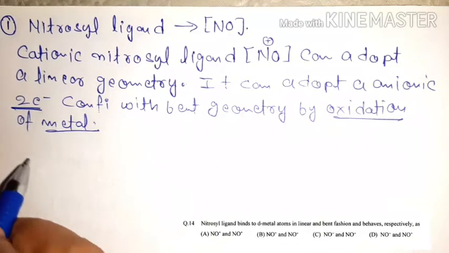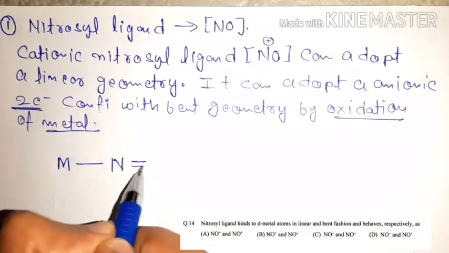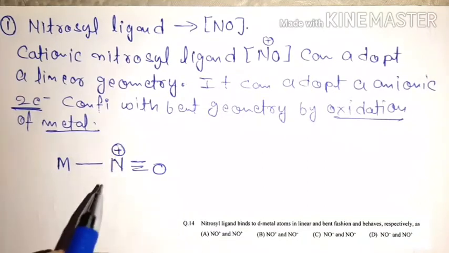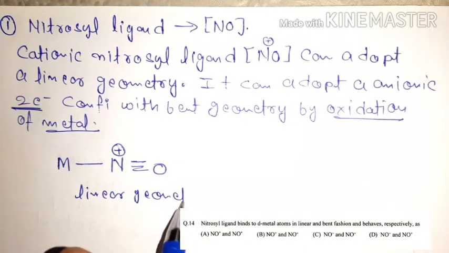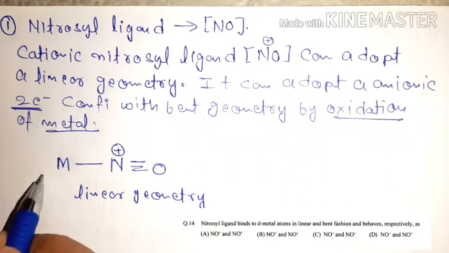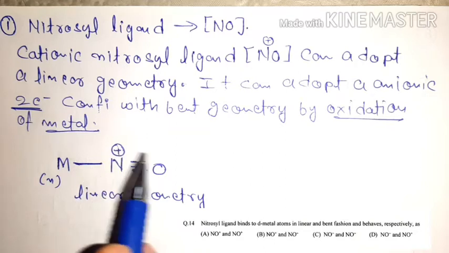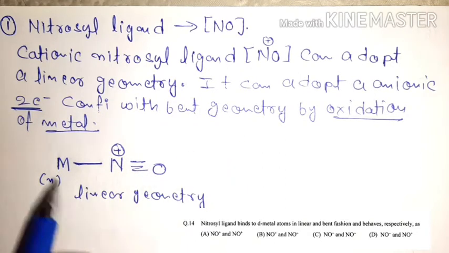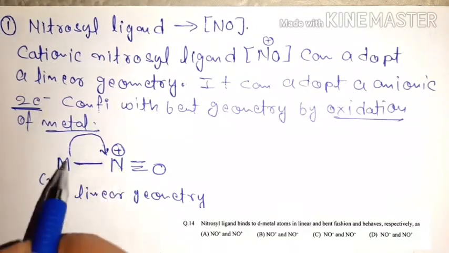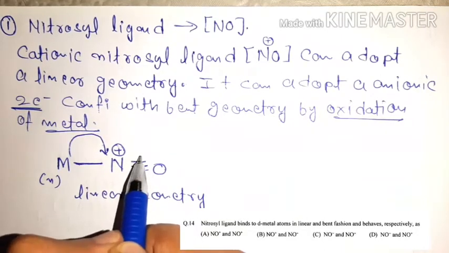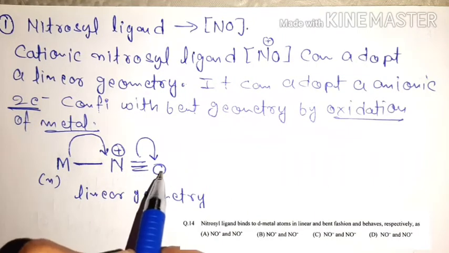Okay, so when nitrosyl binds with metal in plus form, you see here linear geometry of molecule. Suppose the number of electrons of metal in this condition is n. Now what we talk, that it accepts 2 electrons from metal. So it means metal can donate electrons to nitrogen, and because of this one pair of electrons can shift from nitrogen to oxygen.